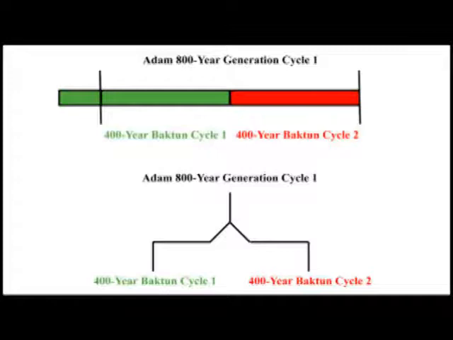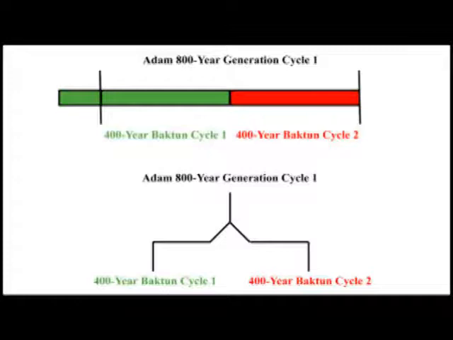Adam's secondary 800-year age is colorized, showing two consecutive 400-year Bacton cycles. Adam's first 400-year Bacton cycle is green. Adam's second 400-year Bacton cycle is red. Green is the active color that describes the first of two 400-year Bacton cycles in his secondary age. Red follows as the inactive color, which occurs during the last half of Adam's 800-year generation cycle 1.